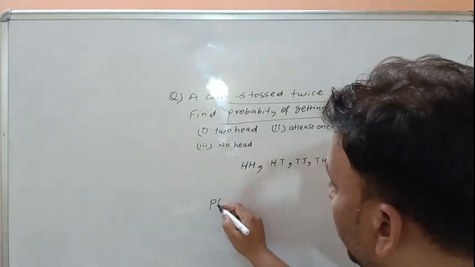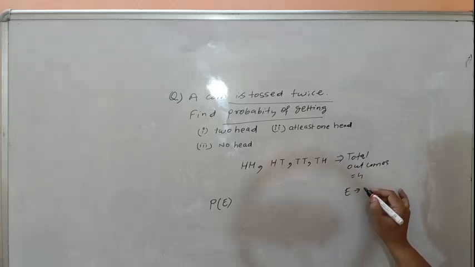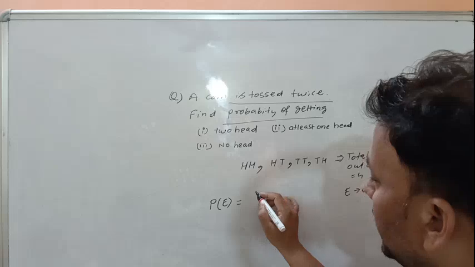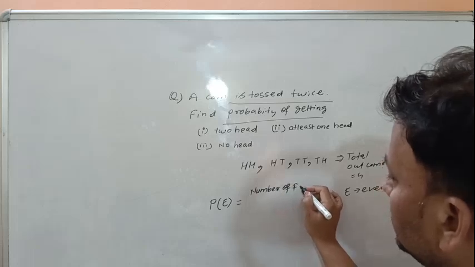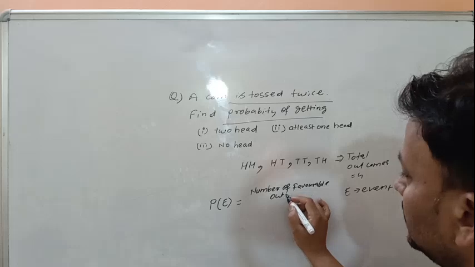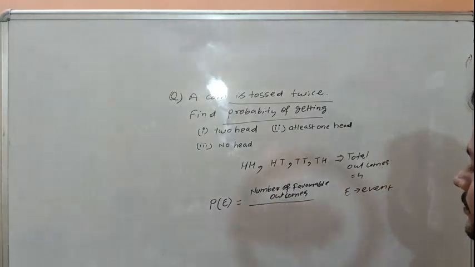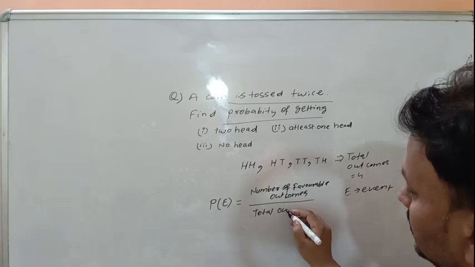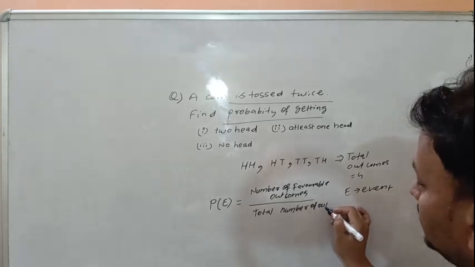The formula of probability can be written as: probability of an event E. Probability of an event can be written as number of favorable outcomes divided by total number of outcomes.